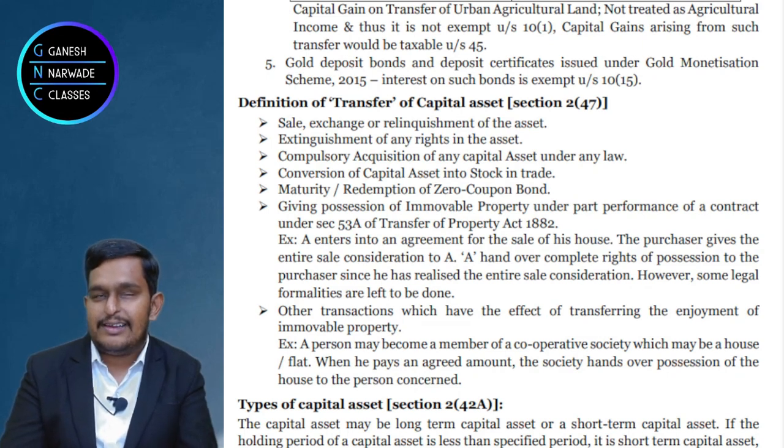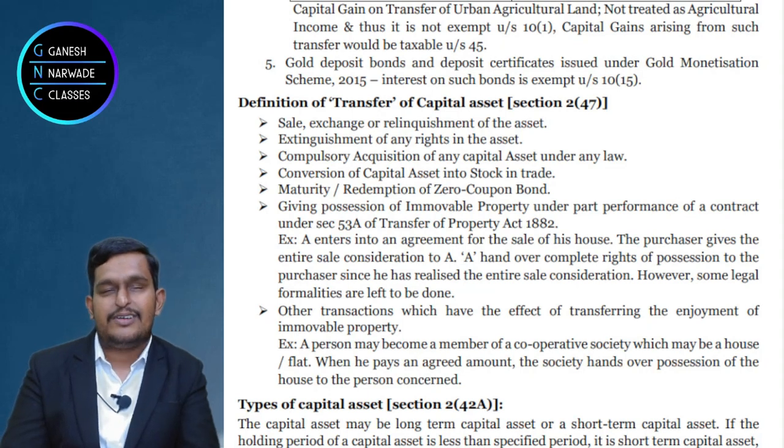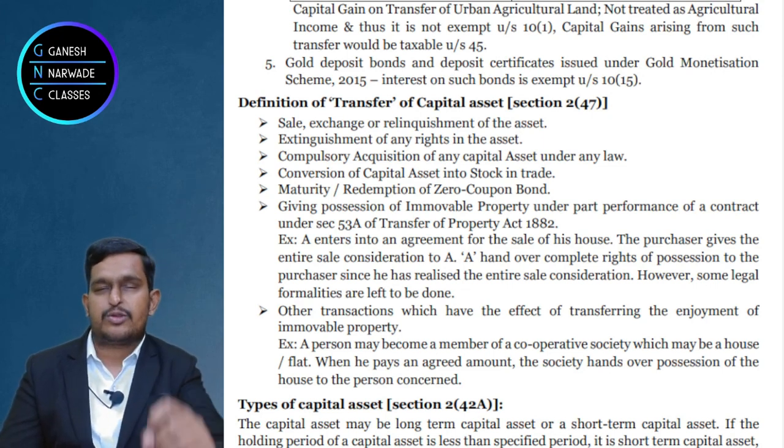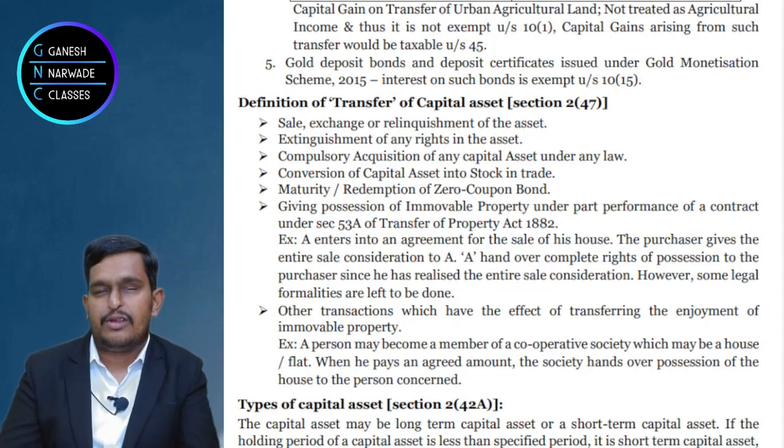You see the fourth point: conversion of a capital asset into stock in trade. Now what happened? Suppose I have 20 kg gold in my house.